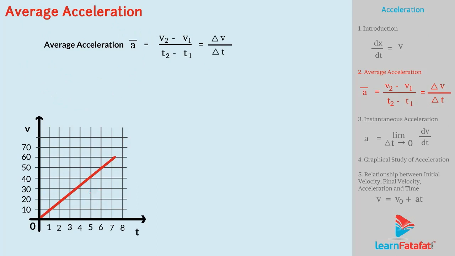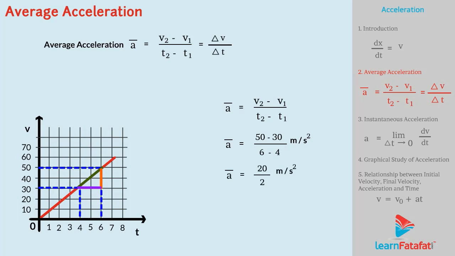For the given velocity time graph, acceleration can be calculated as a bar equals (v2 minus v1) upon (t2 minus t1), or a bar equals (50 minus 30) divided by (6 minus 4) meter per second square, or 20 by 2 meter per second square, which gives 10 meter per second square. The unit of acceleration is meter per second square.